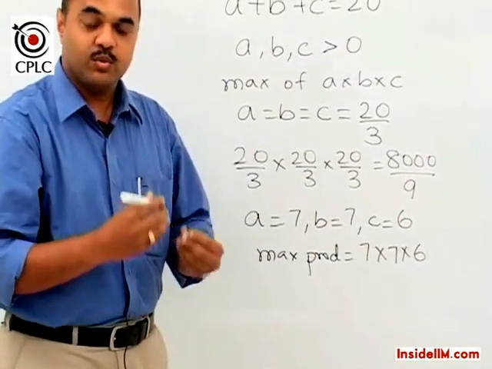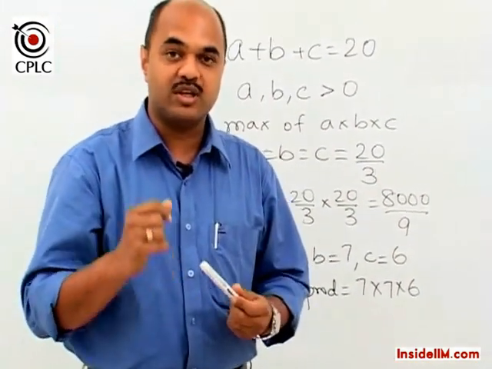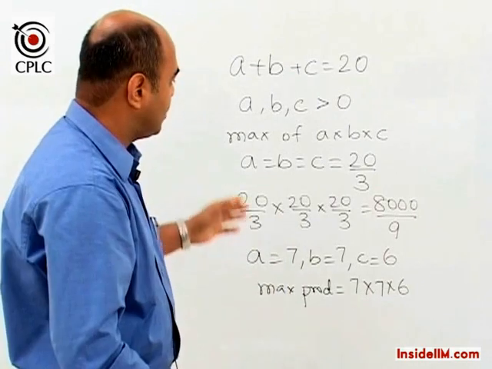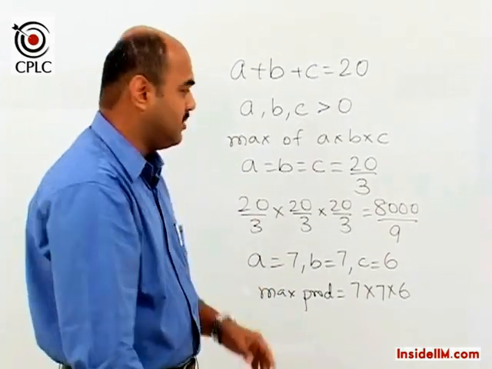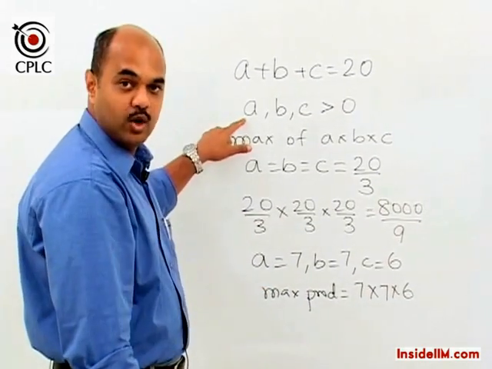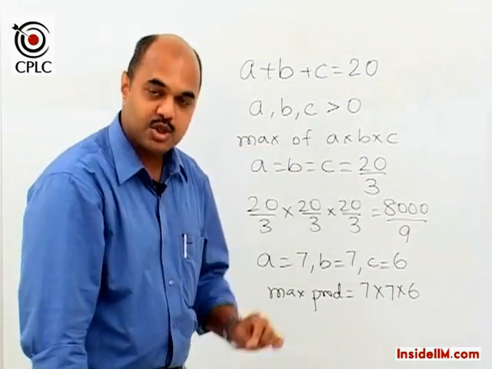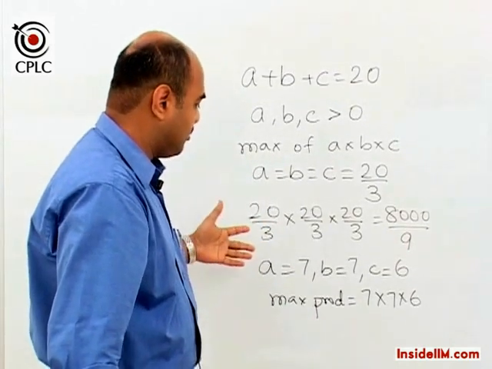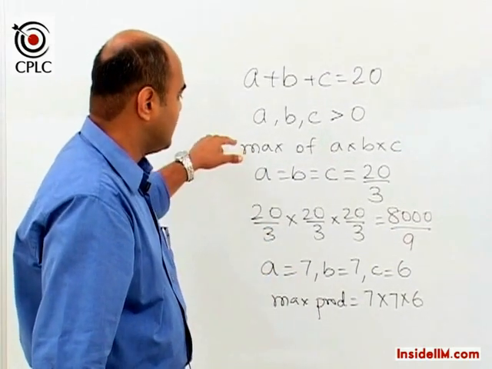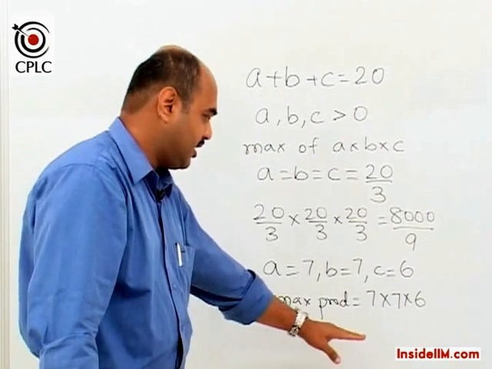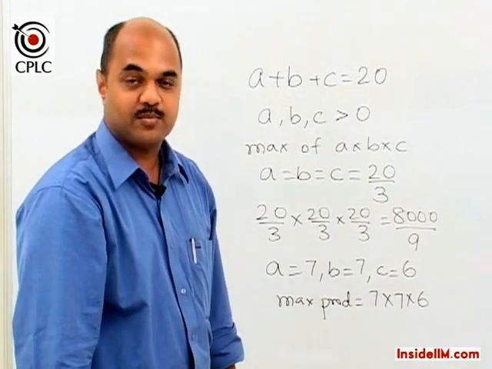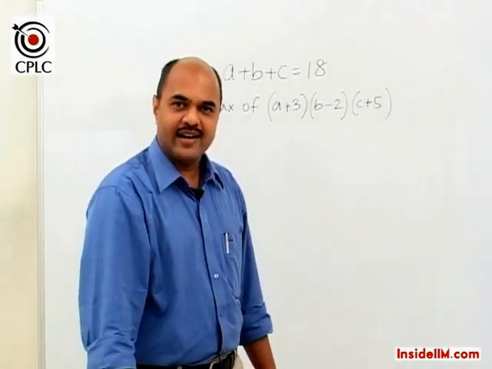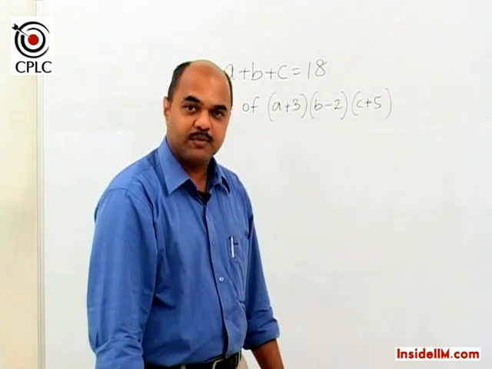So when a sum is given as constant, we need to be very careful about the other given instructions, which would mean, is it mentioned that they are all positive, are fractions allowed or not allowed, and so on, and then we would be able to consider the values as either equal or maybe as close to each other as possible. Let's look at a slightly different example based on the same concept.